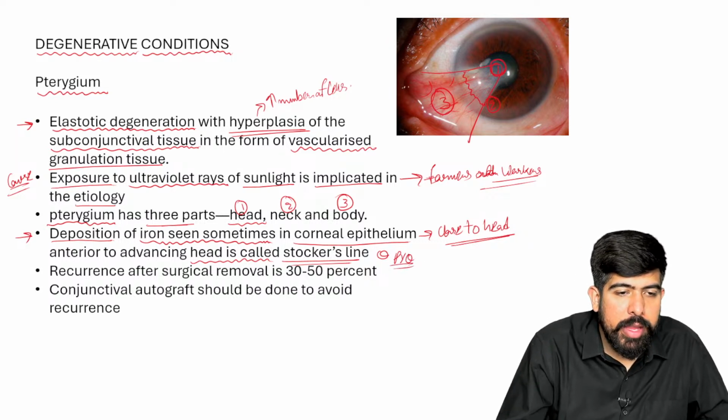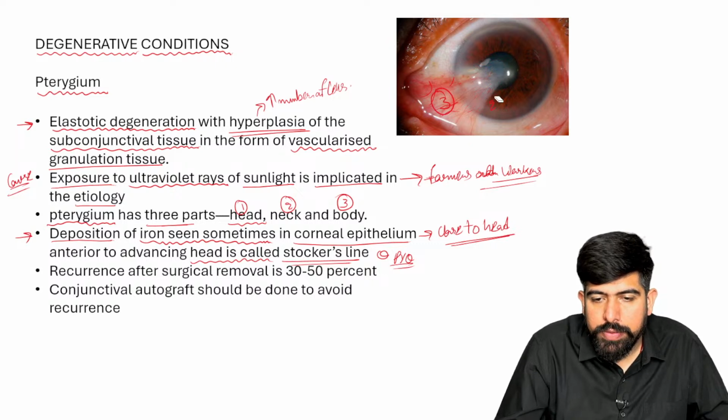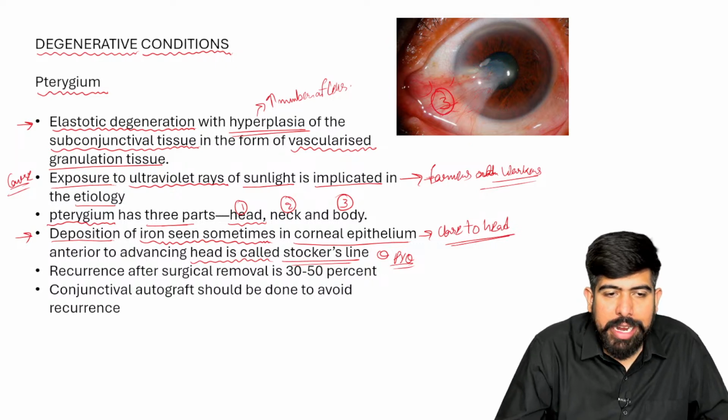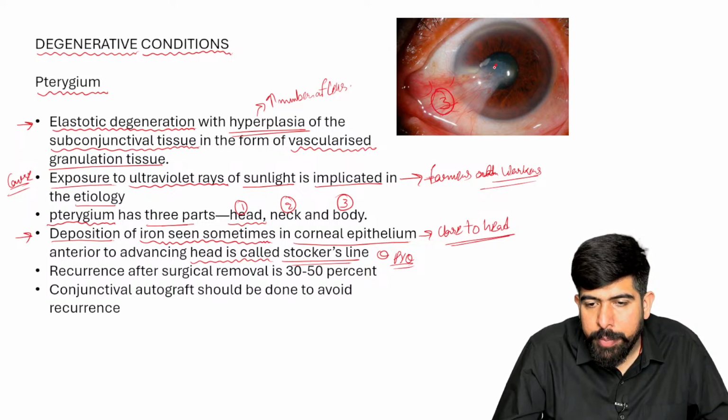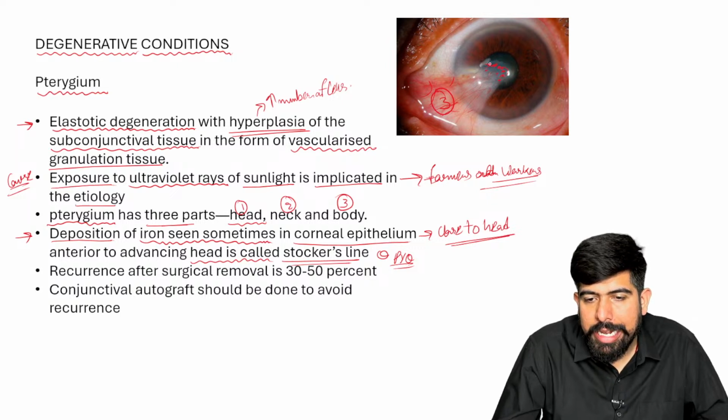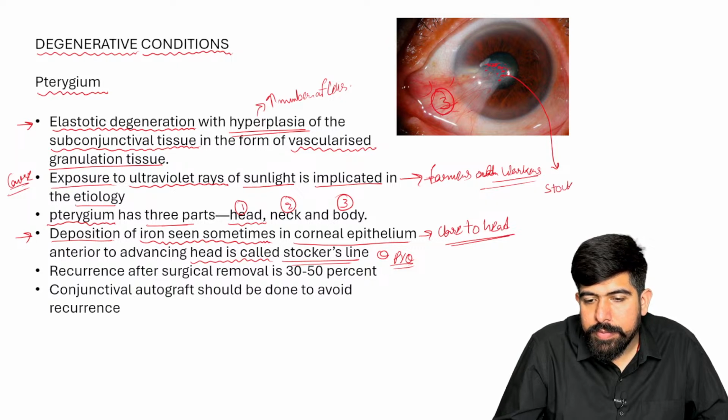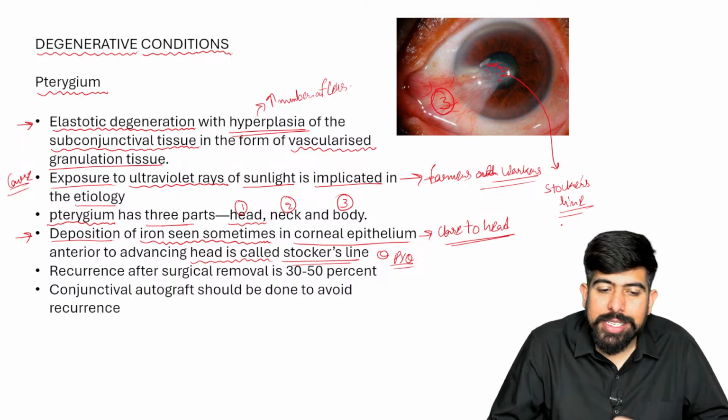Just check it out here. Near this pterygium, what can be seen? There is some iron deposition near the head of the pterygium here. The iron can be deposited here, and if the iron is deposited near the head in the corneal epithelium, please remember, this will be known as Stocker's line.